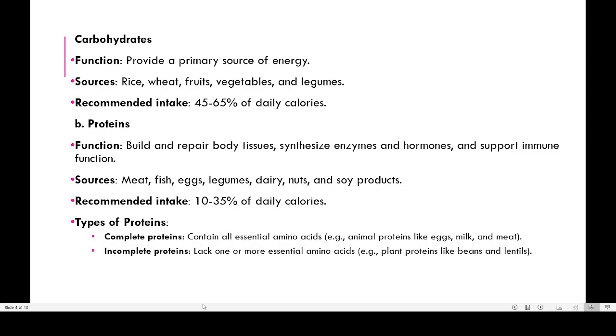Here you can see that 10% to 35% of our food intake should be protein. That is, nearly 10 to 35% of our daily calories should come from protein. Even if you are eating a lot of rice, chapati or other things, our body has a strong need to have a lot of protein. Nearly one third of our energy should come from protein. That is why every day you should eat at least one egg and one glass of milk.